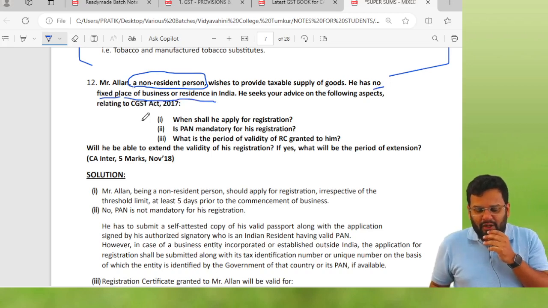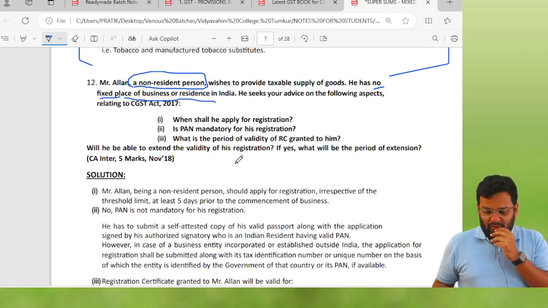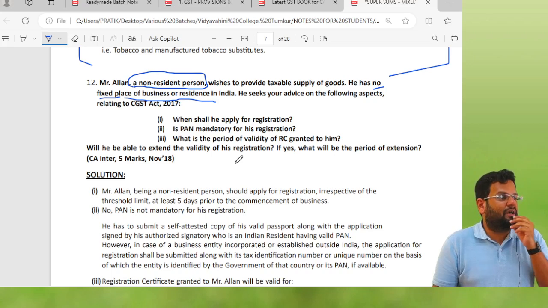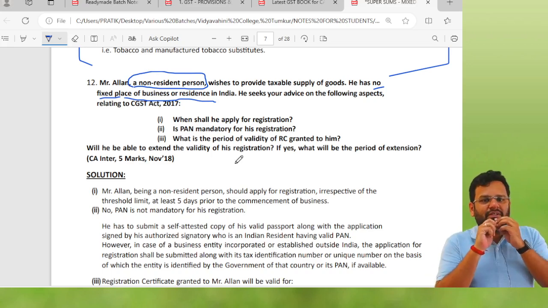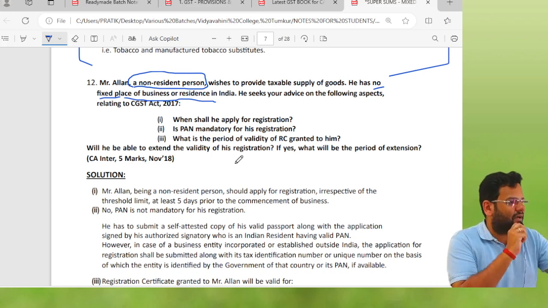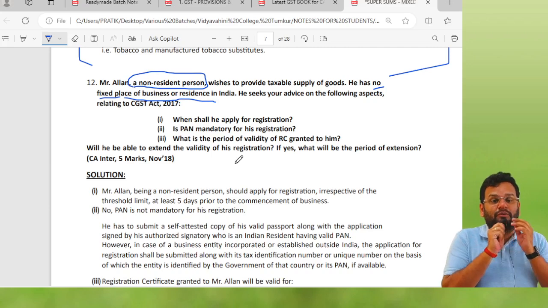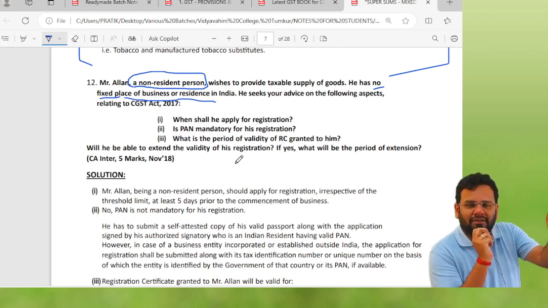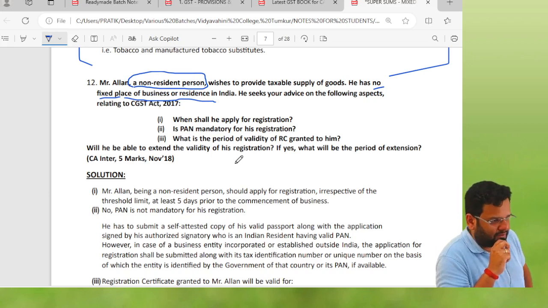He seeks your advice on the following aspects. So what clicks you? First of all, he is not from India and he does not have a fixed place of business in India, but he wants to do business in India. Absolutely correct. NRTP. We are talking about the provisions of non-resident taxable person discussed in section 2, clause 77.